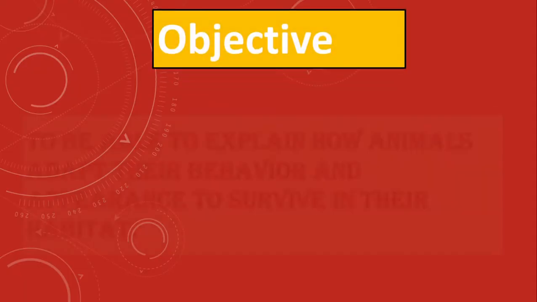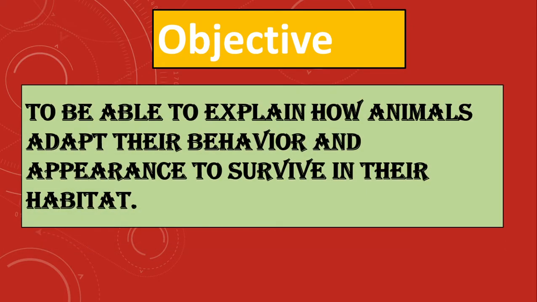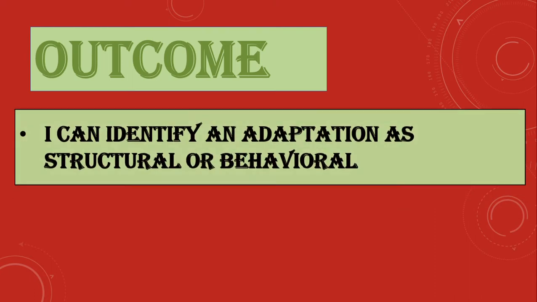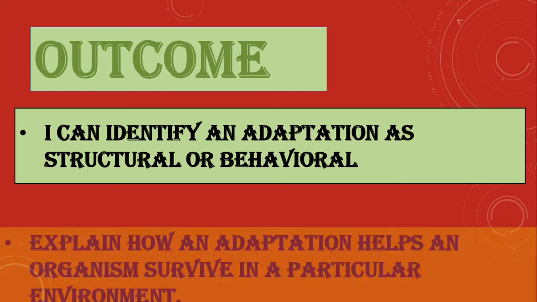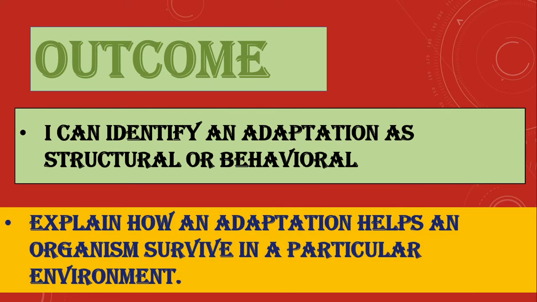Our objective for today is to be able to explain how animals adapt their behavior and appearance to survive in their habitat. The outcome will be I can identify an adaptation as structural or behavioral, and I will also be able to explain how an adaptation helps an organism survive in a particular environment.